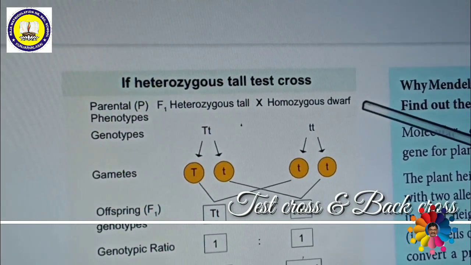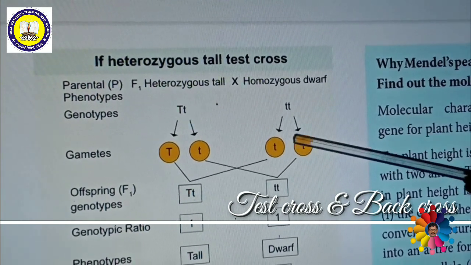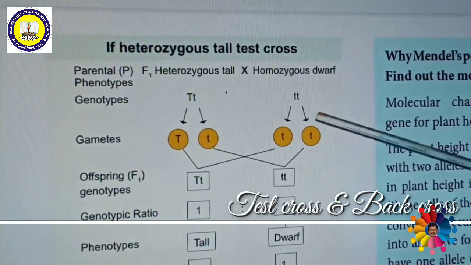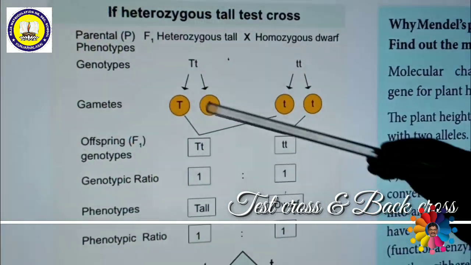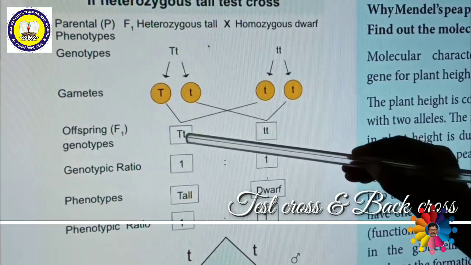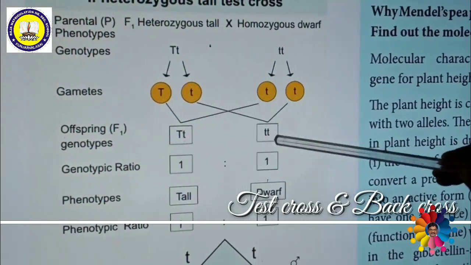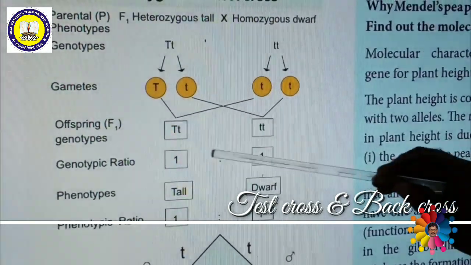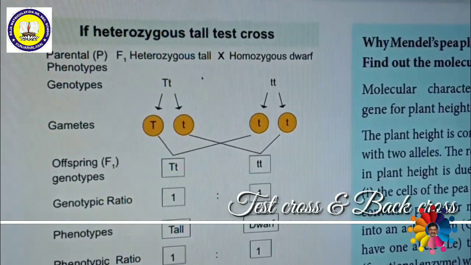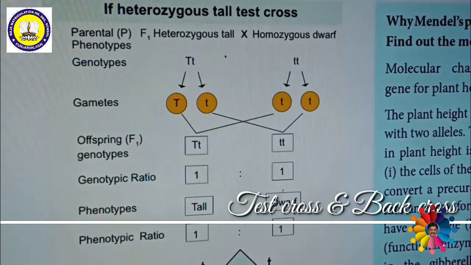In the homozygous recessive, only one type is enough, the small t gametes. Then you cross capital T, small t, small t, small t. So one heterozygous tall and one homozygous dwarf will be formed in a 1:1 ratio. So this is a test cross of heterozygous tall with homozygous dwarf. This is the result of the test cross.